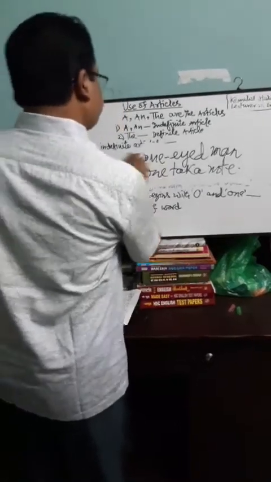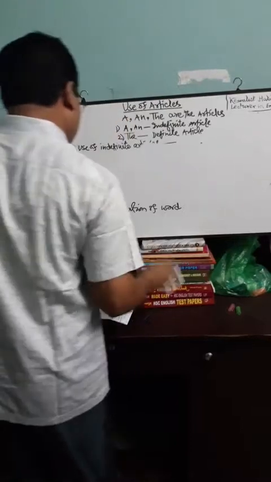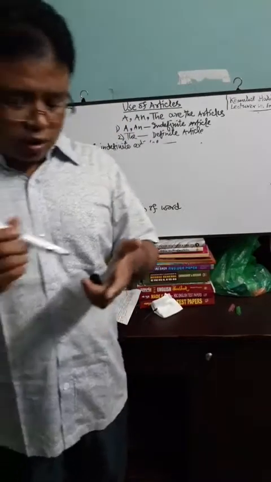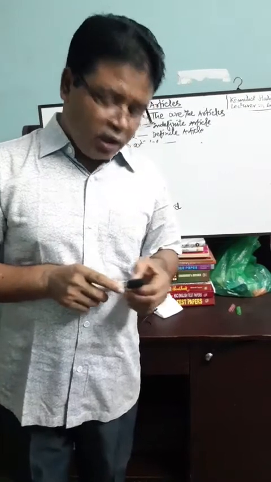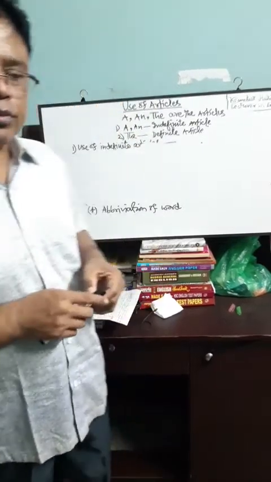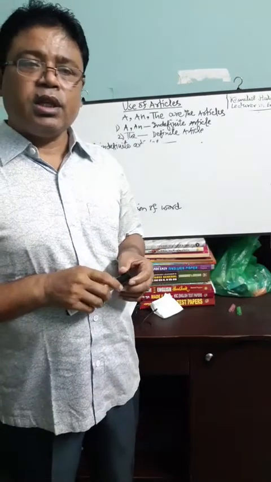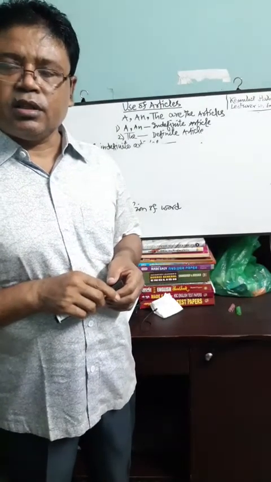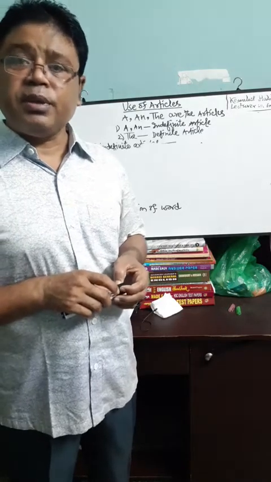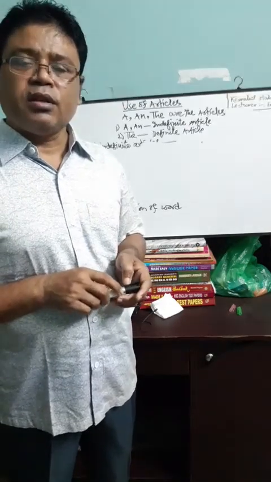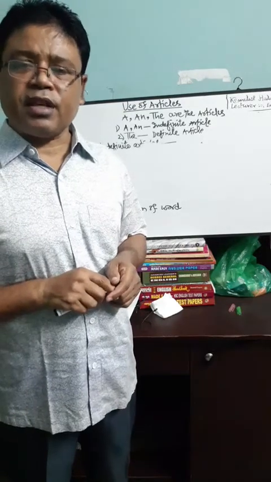Finally, abbreviation of words. As we know, there are many abbreviations such as WHO, UNICEF, UNDP, MBBS, BSc, BA, BCom, FCPS, FRCS.